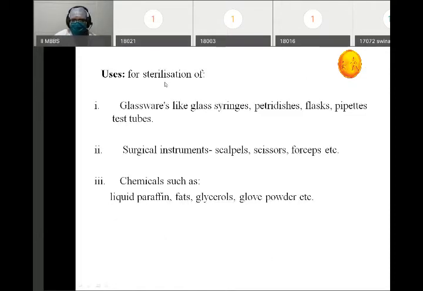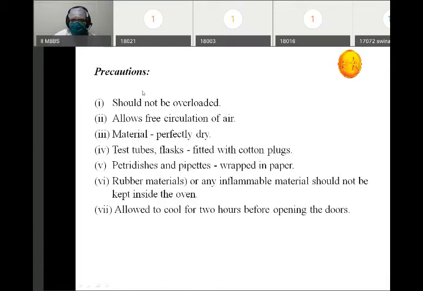Now what is the use of the hot air oven? What articles are sterilized by the use of hot air oven? Glasswares, usually glass syringes, petri dishes, flasks, pipettes, whatever is made of glass. Then we have surgical instruments like scalpels, scissors, forceps. Chemicals such as liquid paraffin, fats, glycerols, glove powder are also sterilized by the use of hot air oven. There are various precautions which should be taken while using a hot air oven.